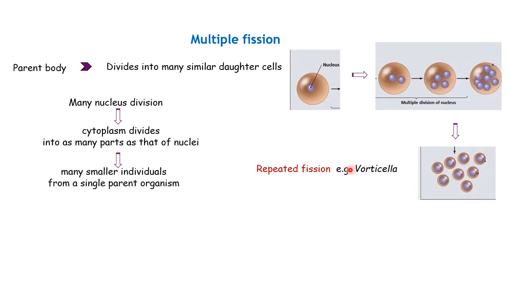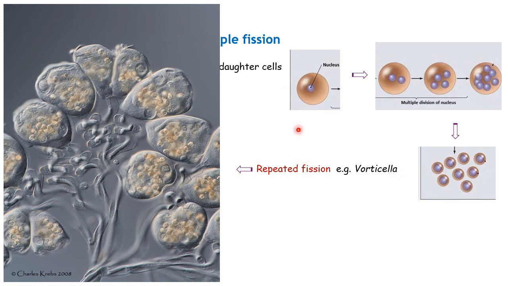The best example is the protist Vorticella. I've also given a microscopic picture of Vorticella which undergoes this repeated fission. Look at this picture, all of them are Vorticella. If you look inside the picture, you can see a lot of nuclei have undergone many nuclear divisions and formed many nuclei inside. Until they are ready, this cell will not undergo cytoplasmic division. Once everything is completely done, each nucleus will develop cytoplasm and form a new individual. This is how it actually takes place.